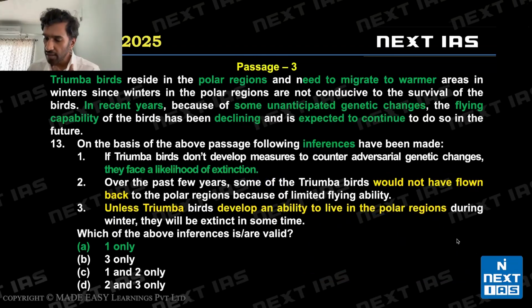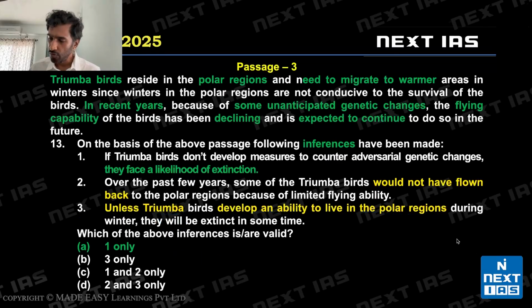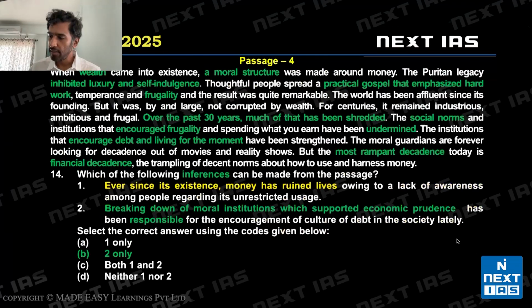Now, the other thing which makes this question a little tricky: unless triumphant birds develop an ability to live in the polar regions, they will be extinct. Now, will be extinct is not like likelihood. Likelihood says there is a chance of extinction. So will says 100% extinction would occur in this case. This would be an invalid statement. We cannot state that 100% extinction is possible. So this word, and unless they do it, is why statement 3 is invalid. The right answer here is option A. Right. Let's see the next one.